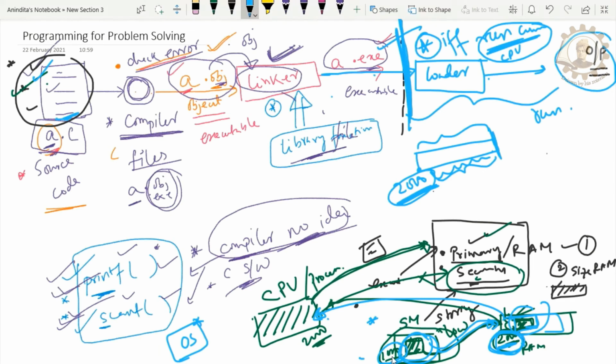RAM only deals with the exe file. Yes, it means now you need to execute it. Yes, absolutely. Because it is larger in size, we have large storage.